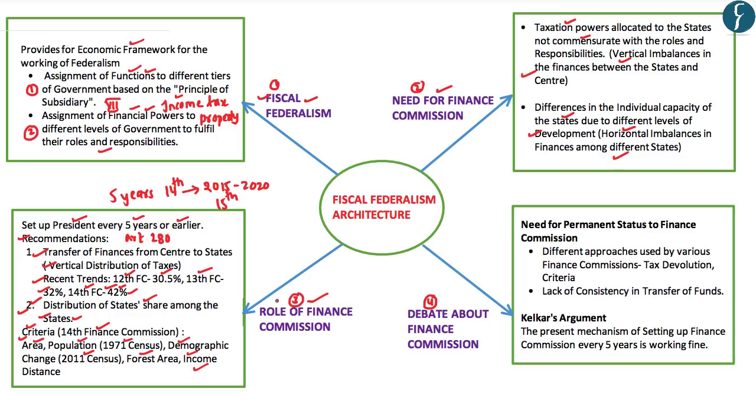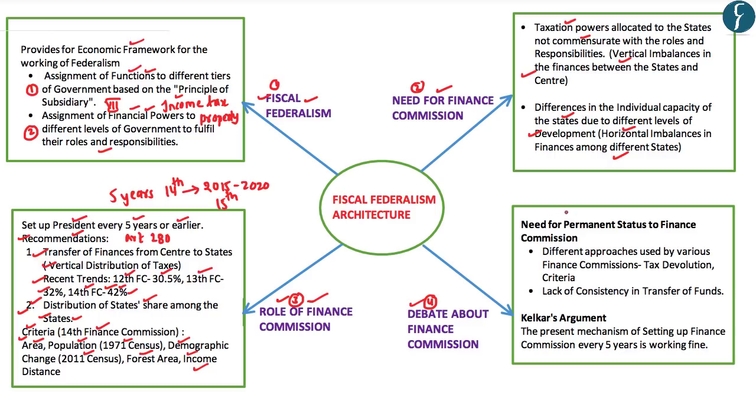Having understood the role of the Finance Commission in the fiscal federalism architecture, let us now understand the recent debate about the Finance Commission. This recent debate is with respect to whether to give permanent status to the Finance Commission. Now, as stated before, the Finance Commission is set up by the President every 5 years or earlier. So, once the Finance Commission gives its recommendations, it is automatically dissolved. Which means to say, presently the Finance Commission in India is not a permanent body.